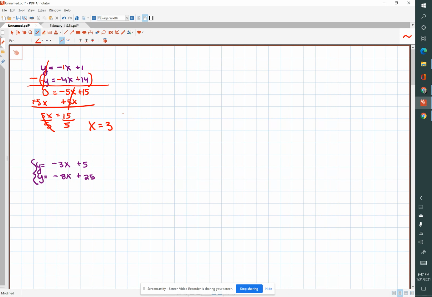We'll insert the 3 into either of the original equations. This equation is very easy, so y equals negative x plus 1. So negative 3 plus 1 is negative 2. So our ordered pair is 3, negative 2.